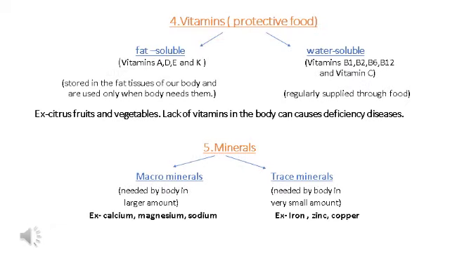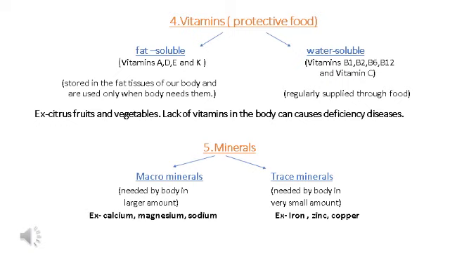Now vitamins. Vitamins help us to develop immunity against many diseases and body disorders. So the foods which are rich in vitamins are called protective foods. There are about 13 vitamins that have been recognized in plant sources and animal sources. Now there are mainly two types of vitamins: fat soluble vitamins and water soluble vitamins.